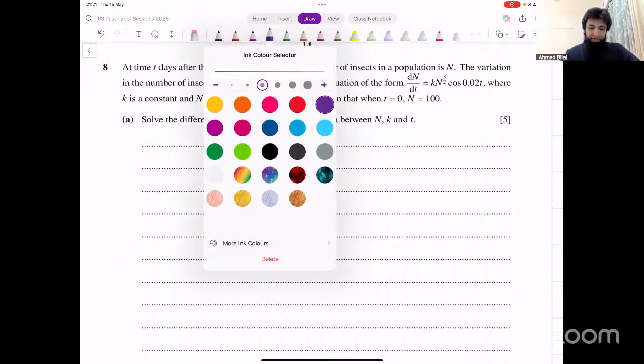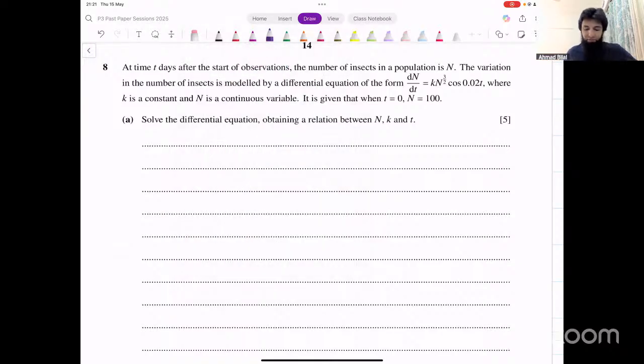It says at time t days after the start of observations, the number of insects in a population is n. The variation in the number of insects is modeled by a differential equation of this form, where k is a constant and n is a continuous variable. It's given that when t is equal to 0, n is equal to 100. Solve this differential equation, obtaining a relation between n, k, and t.